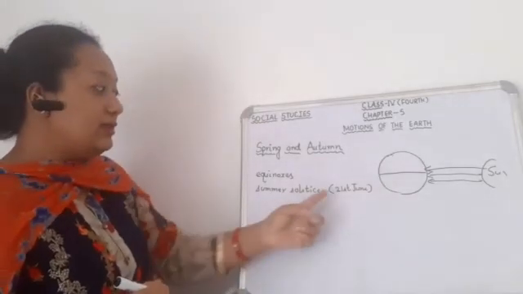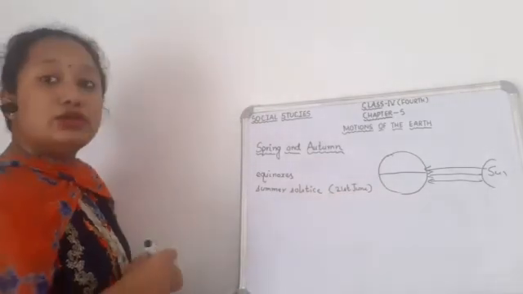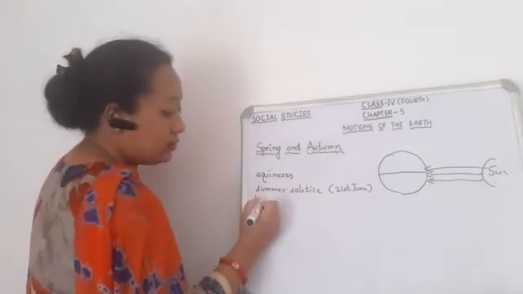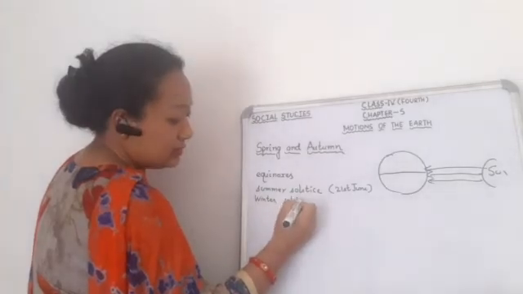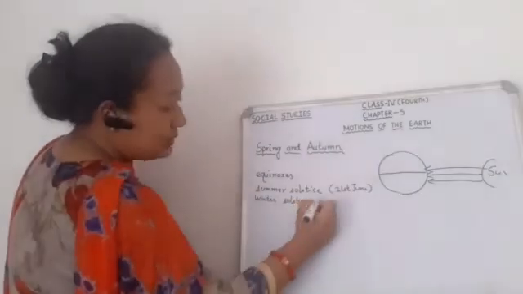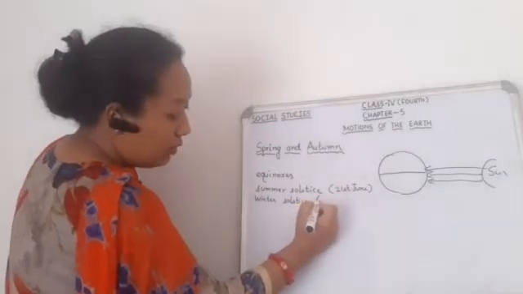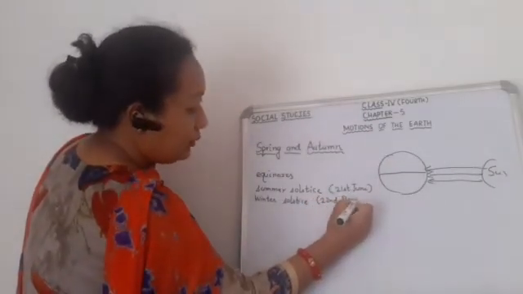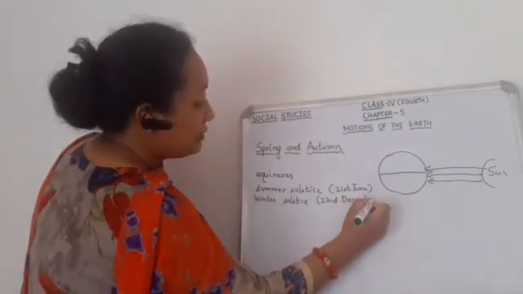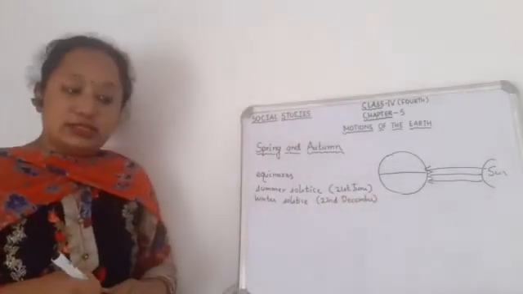So that is why 21st June is known as summer solstice. And winter solstice is the shortest day, on 22nd December. On 22nd December is the shortest day, and that is what is called winter solstice.